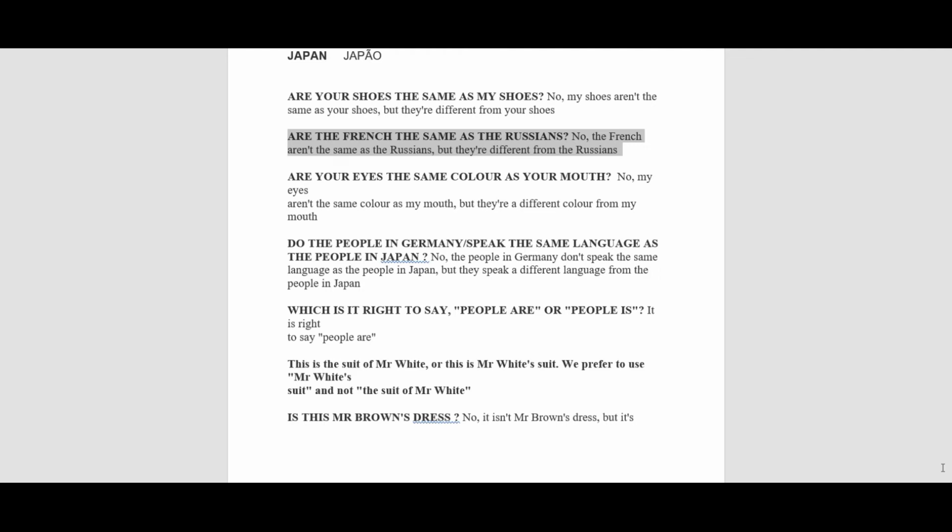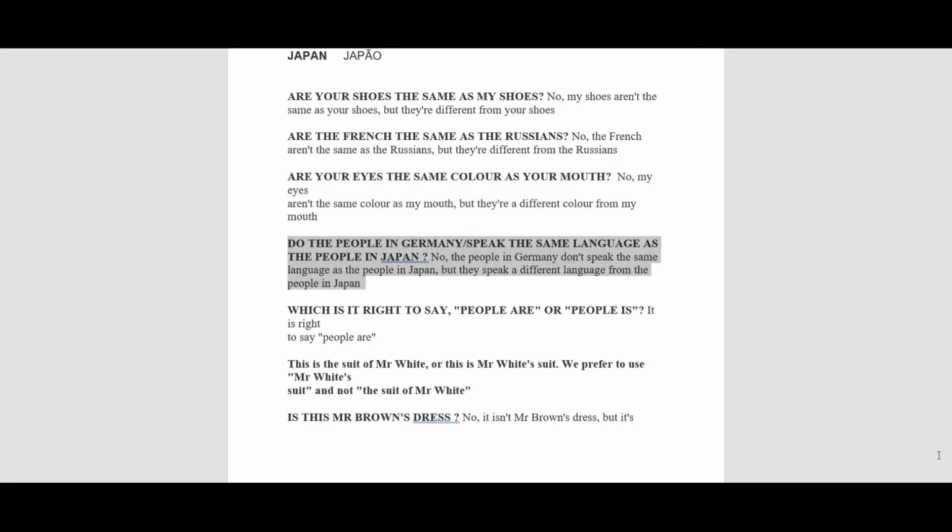No, the French aren't the same as the Russians, but they're different from the Russians. Are your eyes the same color as your mouth? No, my eyes aren't the same color as my mouth, but they are a different color from my mouth.